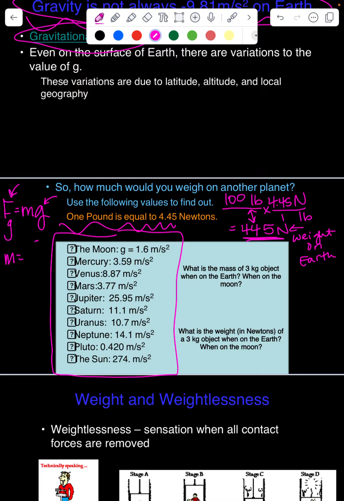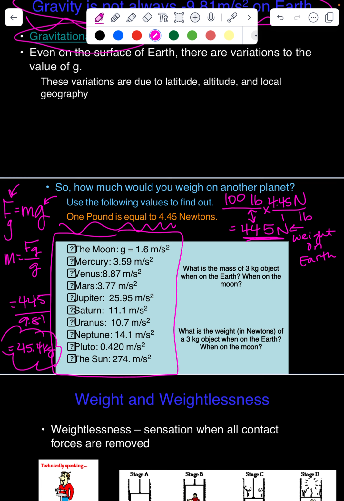So we can use this equation to solve for our mass, and our mass does not change from place to place. That would be 445 divided by 9.81, which gives us a mass of 45.4 kilograms.